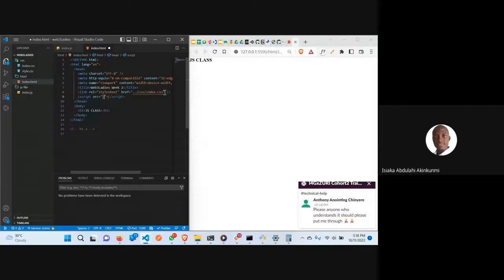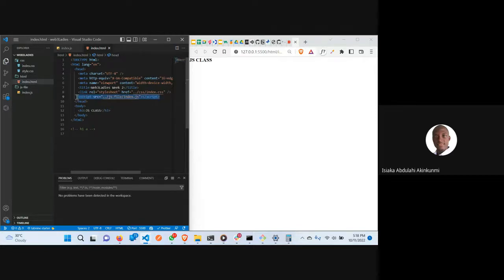I'm just going to the JS file. Okay, because this is my HTML, I can say I'm moving out of this, I'm going to the JS file, then my index.html. So I've linked my JavaScript to my HTML. This is one way of doing it. Another way is for you to put it here. So okay, this is one way of doing it.